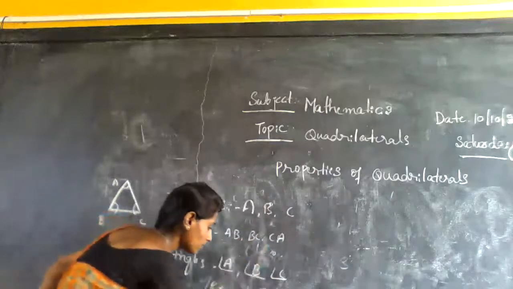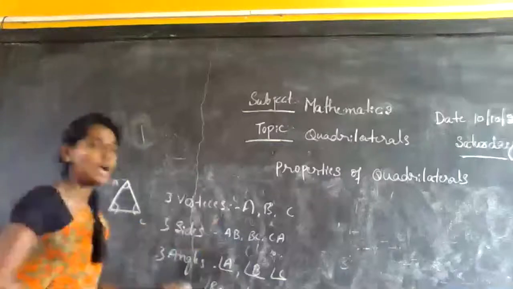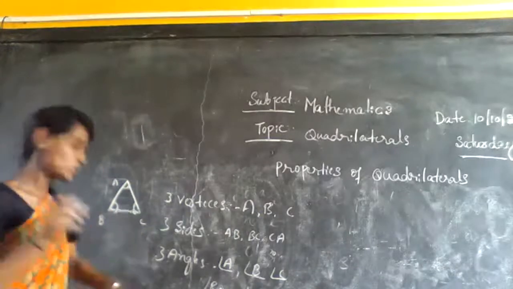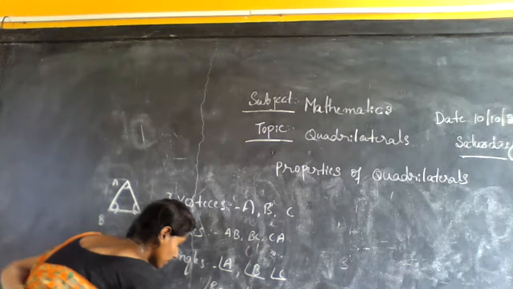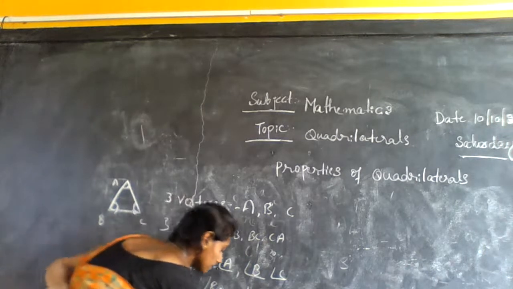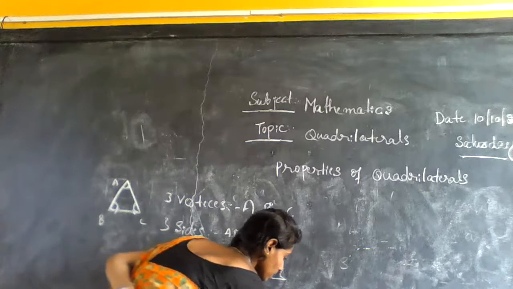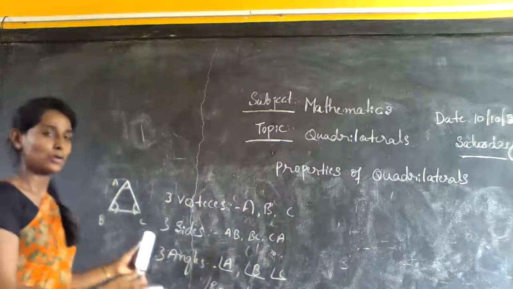And you also know that the sum of the angles of a triangle is 180 degrees. These are all the common properties of a triangle.